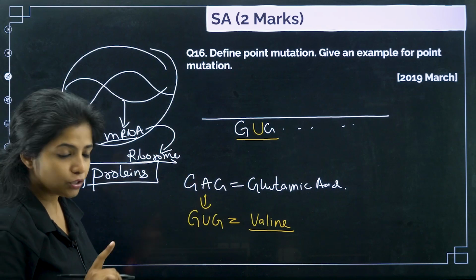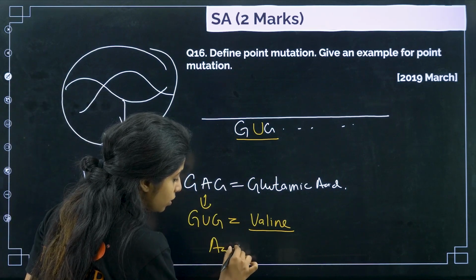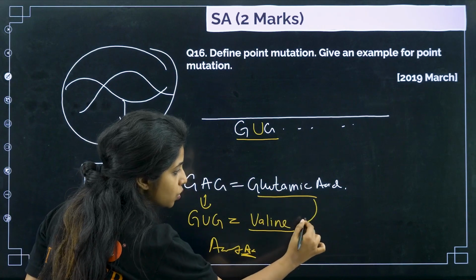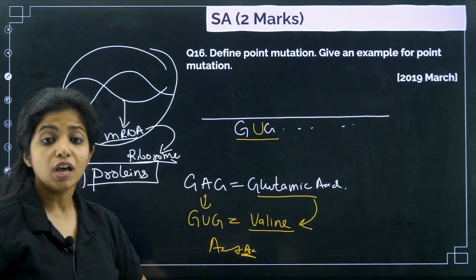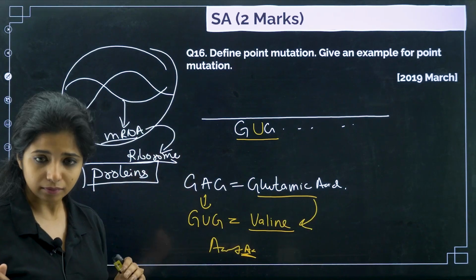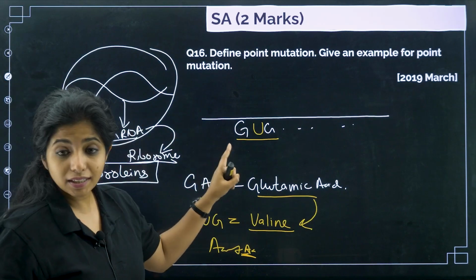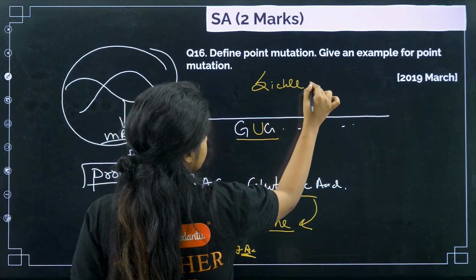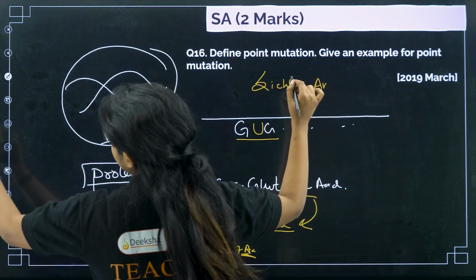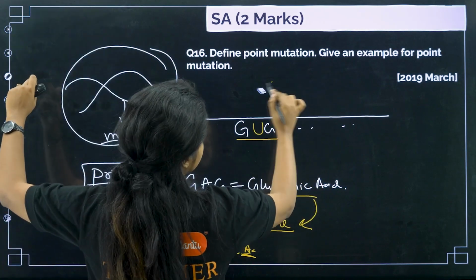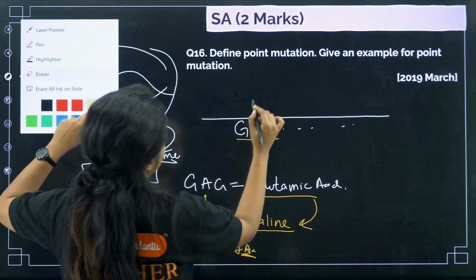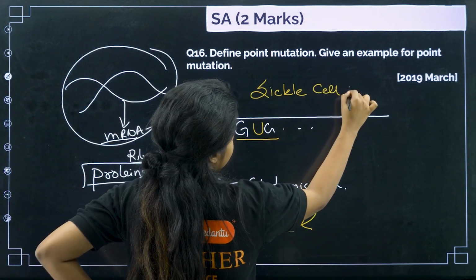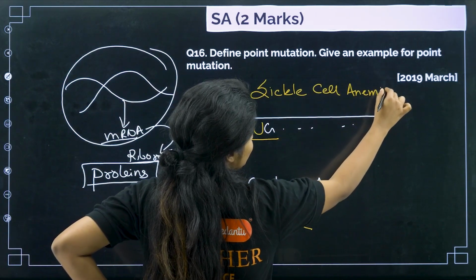That is a problem, because you know what, amino acids have to come together to make a protein. Now, if one amino acid is changed from this to this, obviously the protein which is being made will also have some problem. Now, this is the condition of sickle cell anemia. Sickle cell anemia.